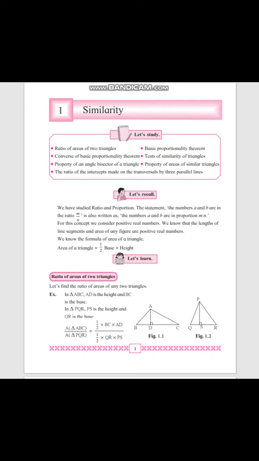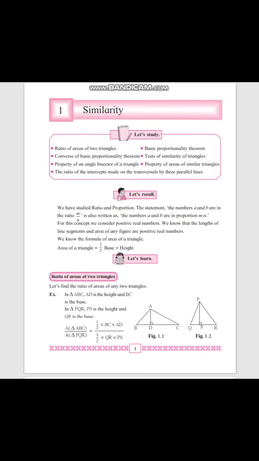Okay, so now let us see another triangle, triangle PQR. In triangle PQR, we will get base and height. Base will be QR, and what will be height here? PS. So like this we will get base and height of two respective triangles, triangle PQR and triangle ABC.